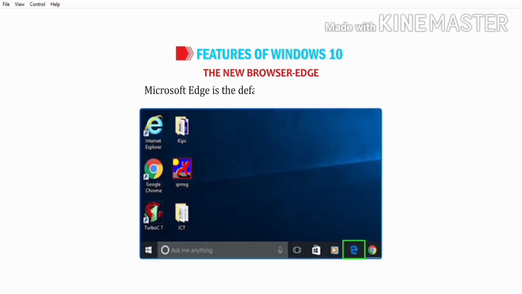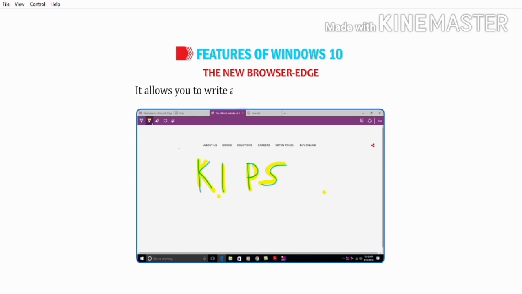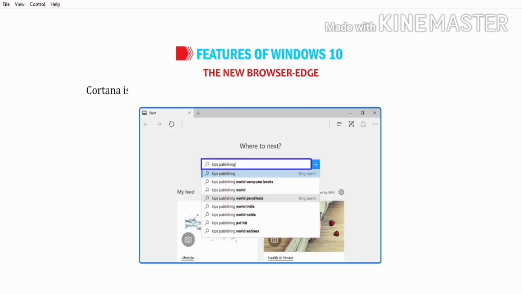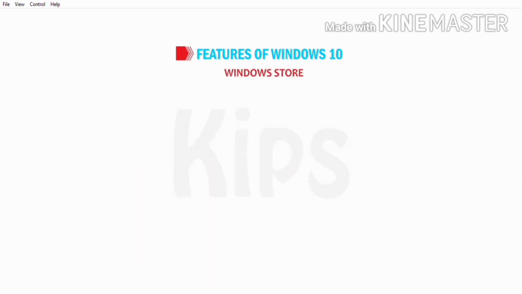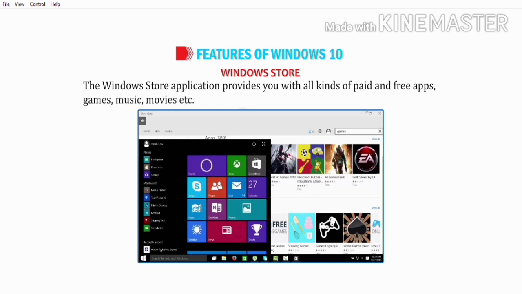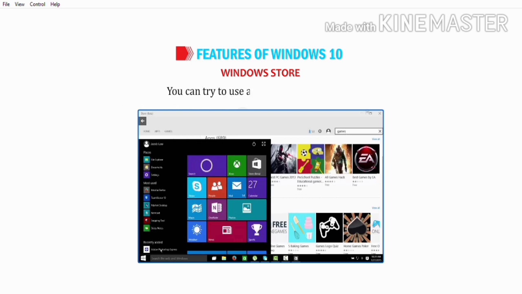The new browser Edge. Microsoft Edge is the default browser of Windows 10. It allows you to write and highlight directly on the web pages. Cortana is an inbuilt feature of Microsoft Edge and helps you do the things faster. Windows Store. The Windows Store application provides you with all the kinds of paid and free apps, games, music, movies, etc. You can try to use an app before you buy it.